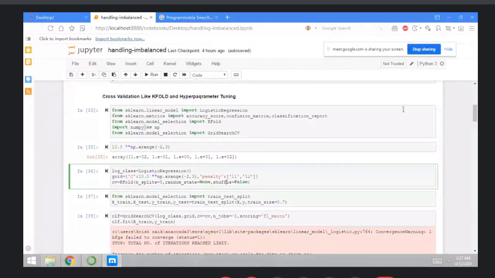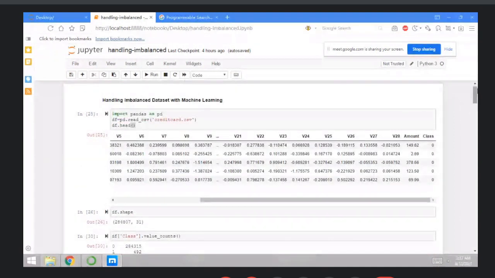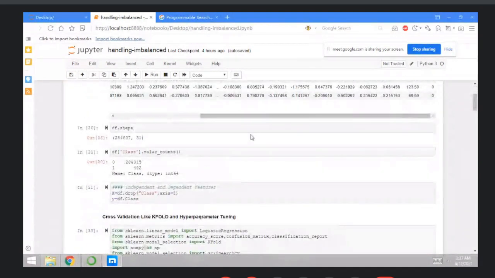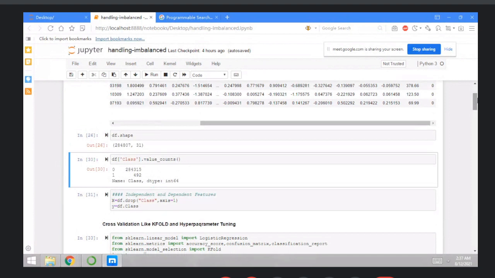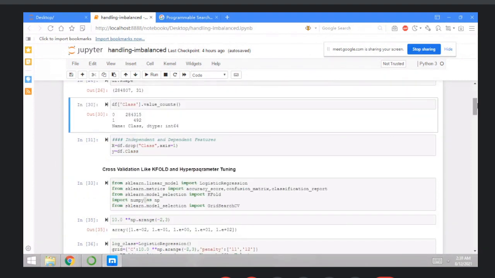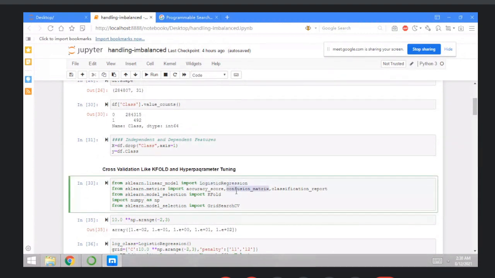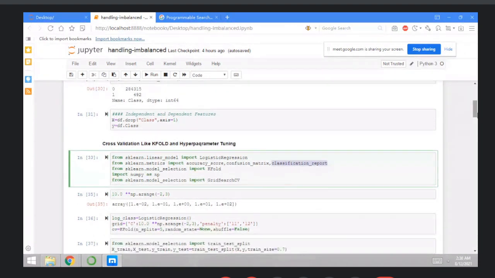Number 1, import the data set. Number 2, check the shape. Number 3, inside the Class, check your values, like the fraud or not fraud, right? Zeros are 284,315, ones are 492. It has a huge number of records. And you can divide the data into the two features, that is dependent and independent features. Then import the different libraries here, that is accuracy score, confusion matrix, and classification report. So you get the proper predictions and confusion matrix, right?